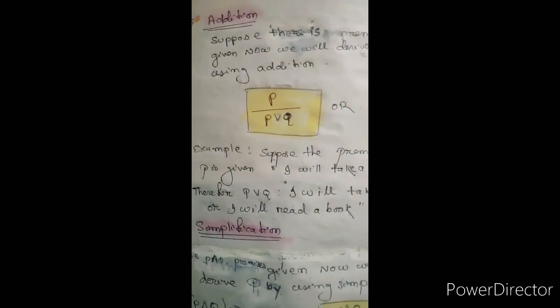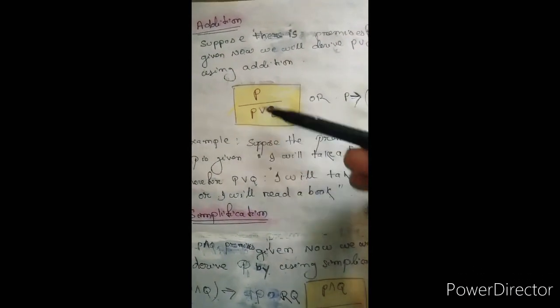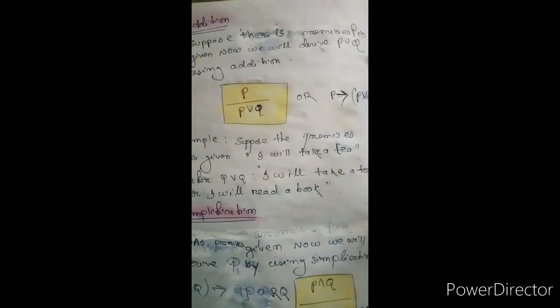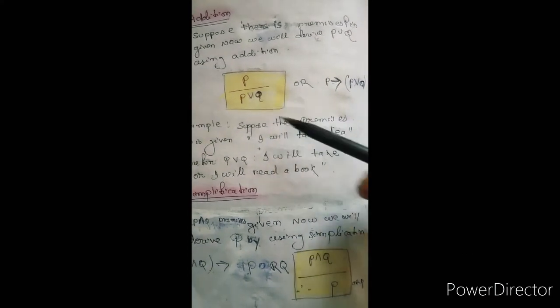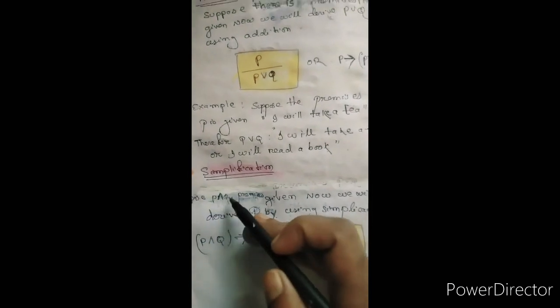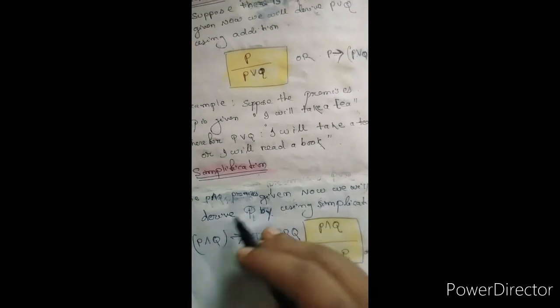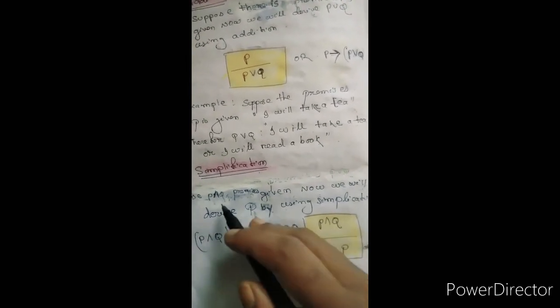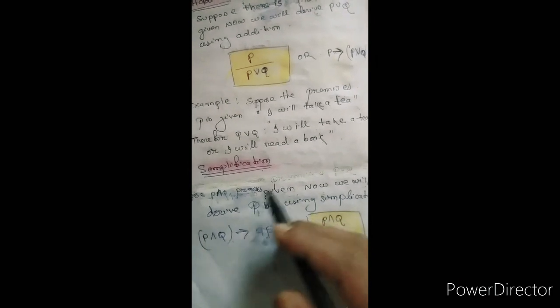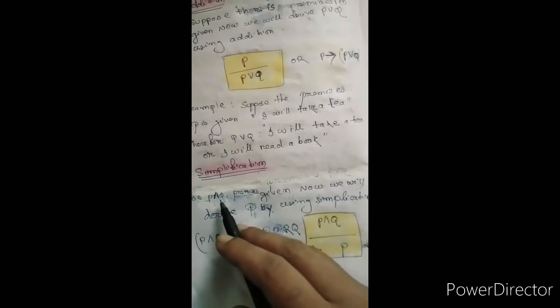Next inference rule is addition. Addition says that if P is given, your result will be P or Q. For example, suppose I will take tea; then the conclusion you can give is: I will take tea or I will read a book. Simplification says that if P and Q is given, then you can derive the result P.